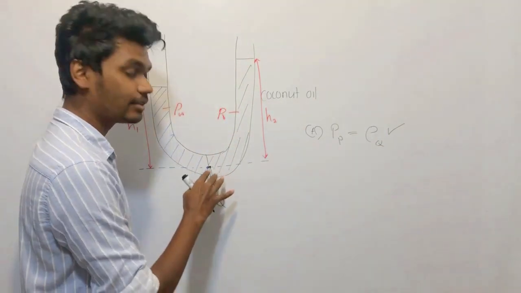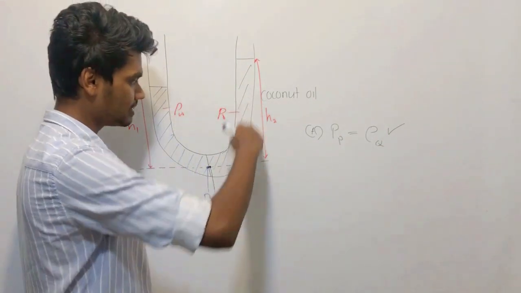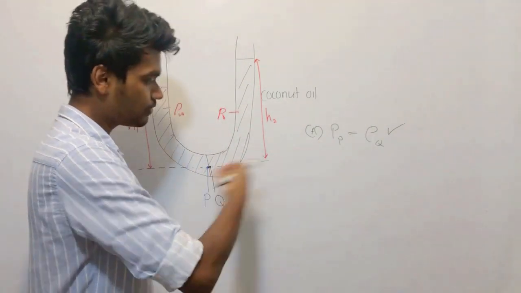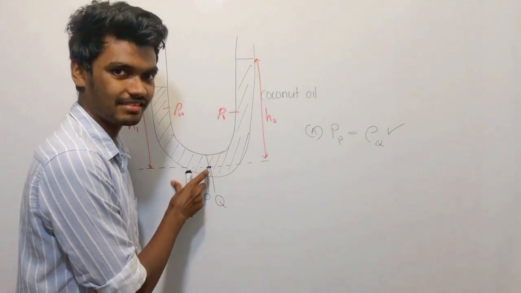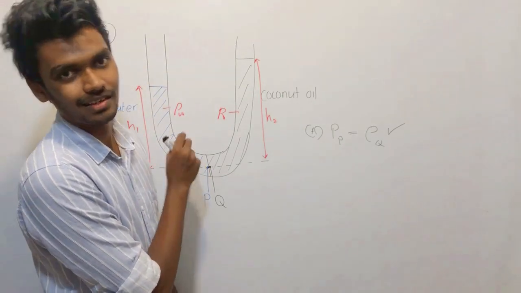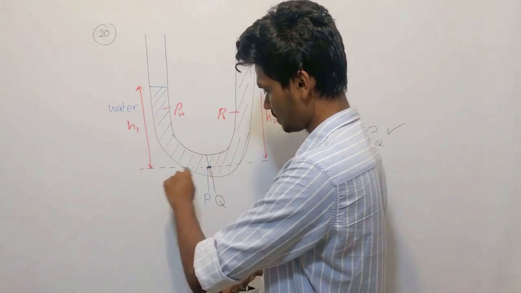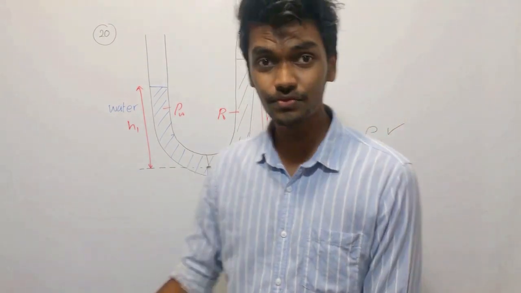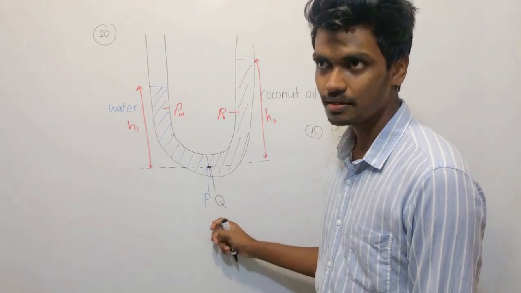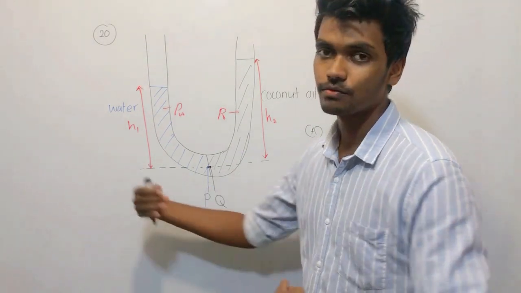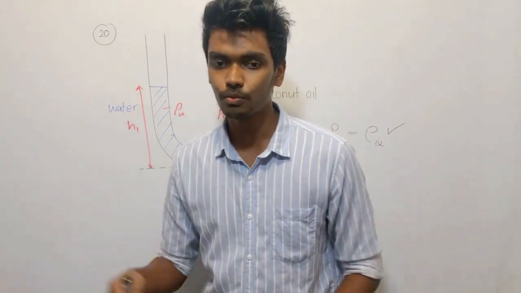Here it's two different liquids, but it's still at rest, on a horizontal level, at the same point on the interface. It's correct, right? If the pressure were different, it should start moving from higher pressure to lower pressure. Hope you understood that point.